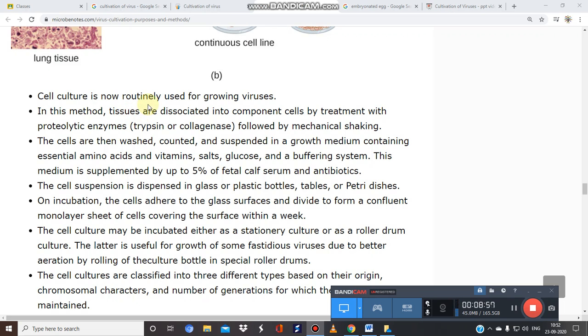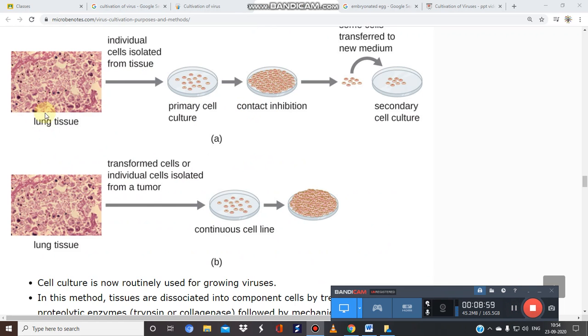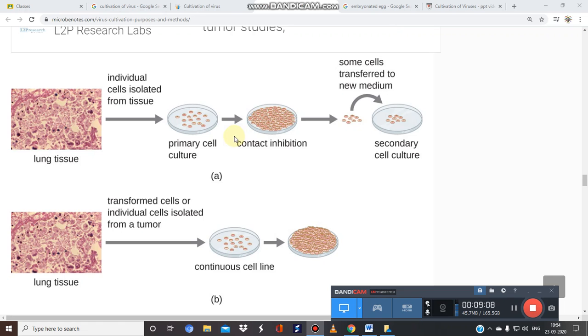Next is cell culture. It is widely used for growing viruses. As you can see in this image, suppose this is a lung tissue. From this tissue we have isolated cells. Okay, and after that we will culture these cells.